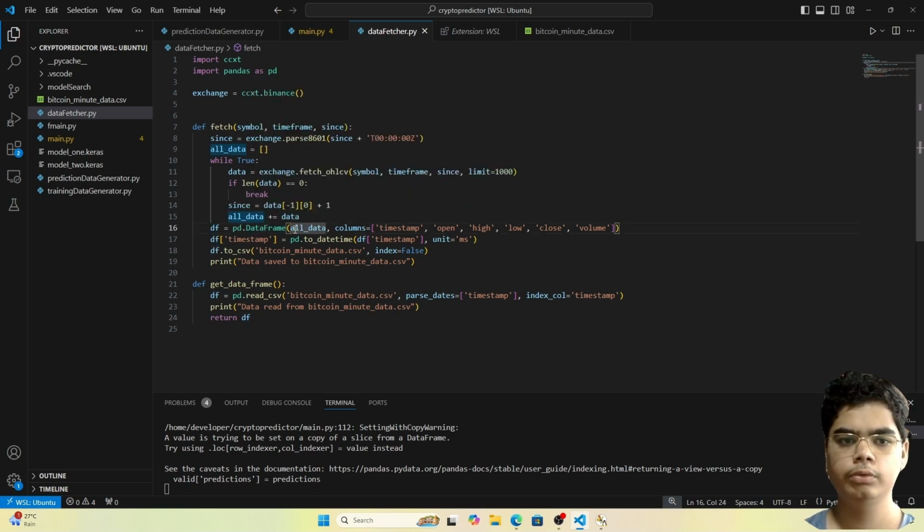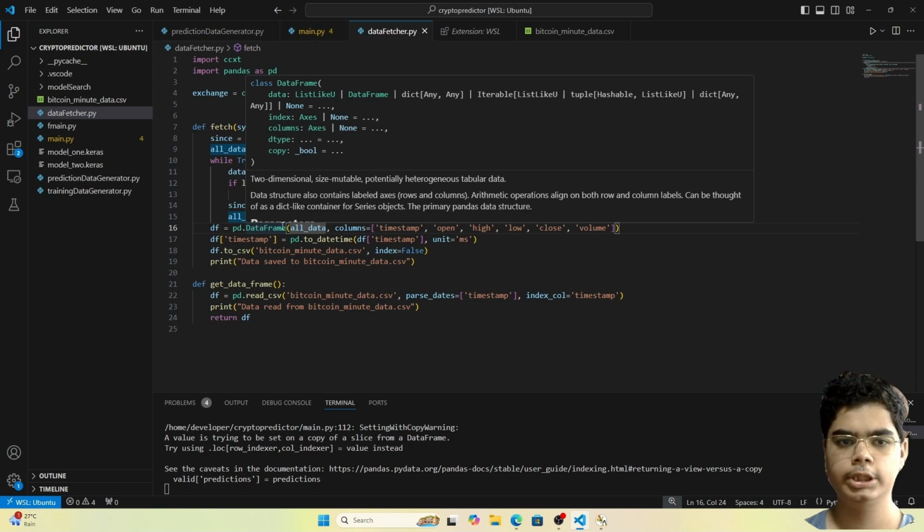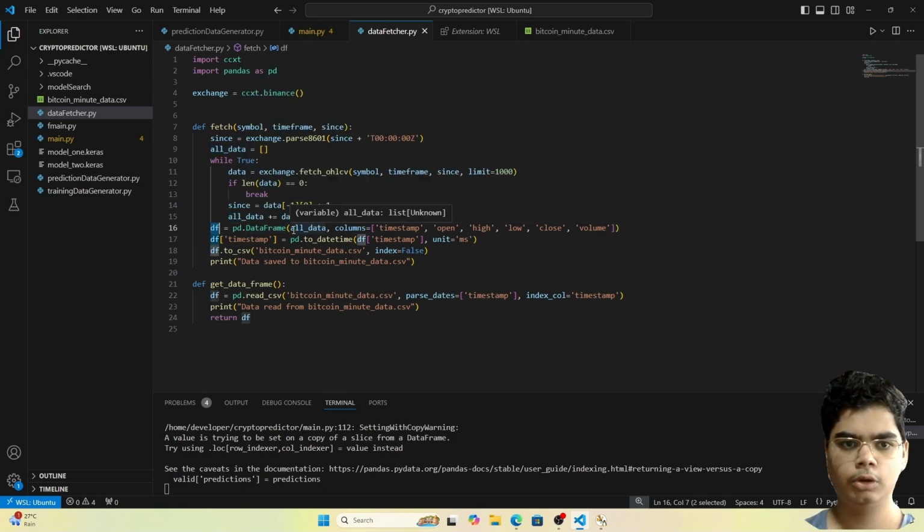We will give it this variable all data, which is the data that we have received here, and inside this data type we can define columns. Like I said before, the first column will be timestamp, which stores the time values. The other columns will be open, high, low, close, and then volume.